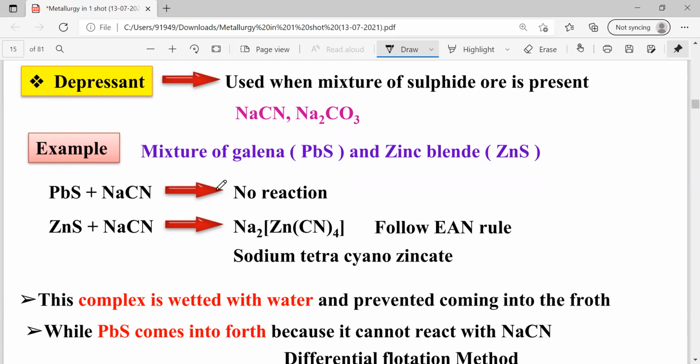To this mixture, when I am adding the sodium cyanide, the galena is not going to react, but the zinc sulfide is going to react with the depressant, and the zinc sulfide is going to be present in the form of solution, whereas the lead sulfide is not going to react with sodium cyanide, that is going to be precipitated. So for the separation of a sulfide mixture, we use depressants. One example is sodium cyanide.